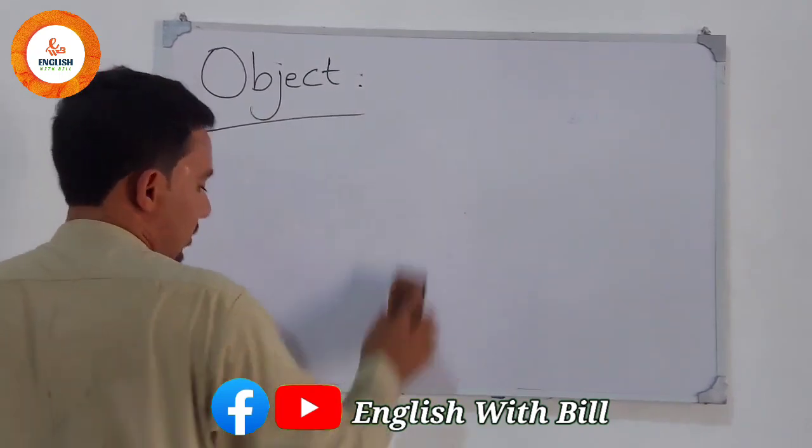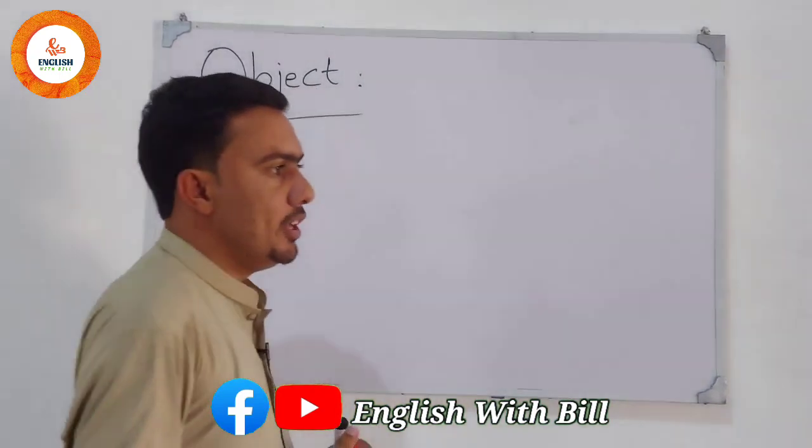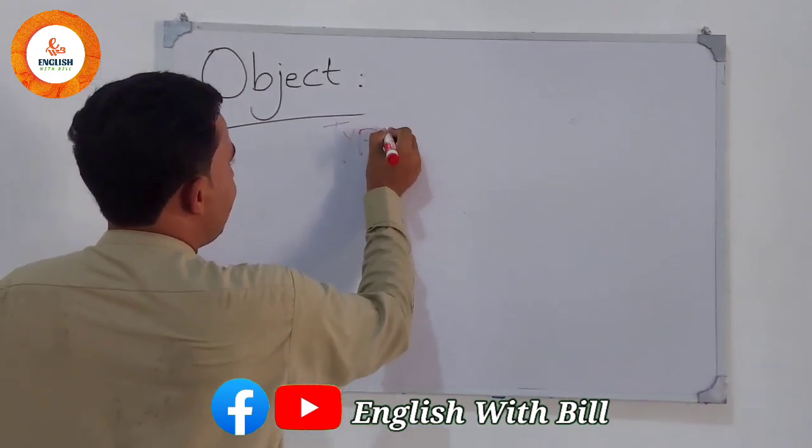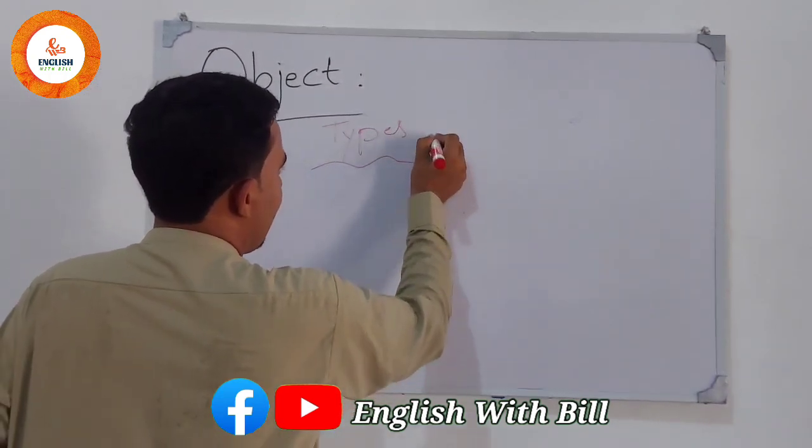So let's move on. We have types of object.